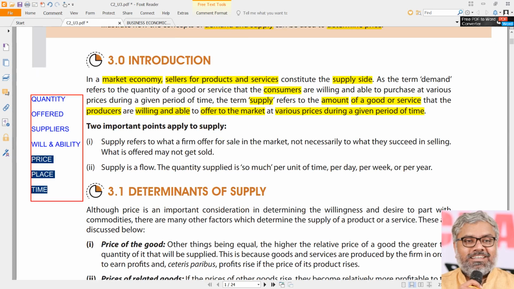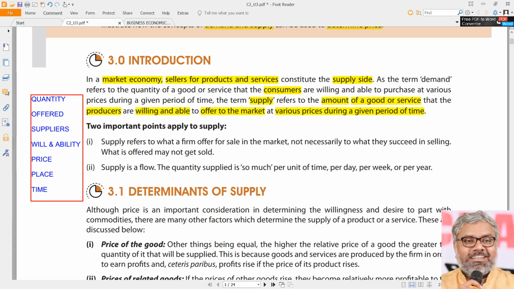So if you observe, most of the points, the core aspects are same. Only what has changed is the side. Earlier it was the consumer side, now it is supplier side. That's all. That is the basic meaning of supply, we can say, or definition of supply, if you want to call it.